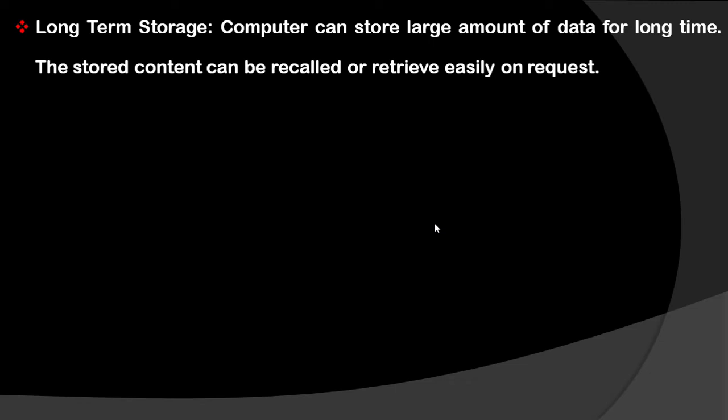Another example of long-term storage is the photograph memories which you have stored inside the computer. Suppose 5 years ago you clicked photographs, and you stored them inside your computer. Now after 5 years, when you sit freely and search all the information inside your computer, you will see they are still there. So after 5 years you can see the same photographs and recall your old memories, because the computer provides the facility to store a large amount of data for a long time.